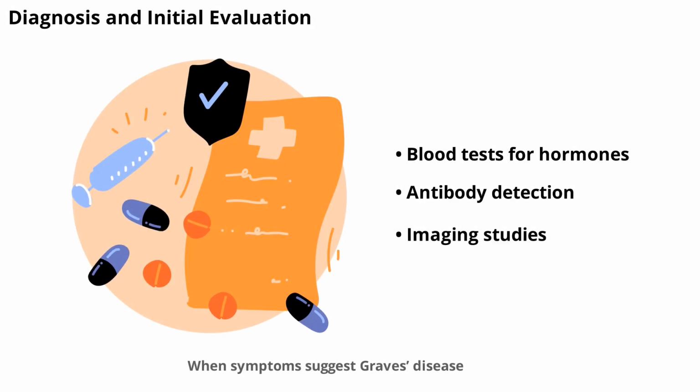When symptoms suggest Graves' disease, doctors perform a series of tests to confirm the diagnosis. These include blood tests to measure thyroid hormone levels and thyroid-stimulating hormone, TSH, as well as tests for specific antibodies. Imaging studies, such as thyroid scans or ultrasounds, may also be used to assess the size and activity of the thyroid gland. Early diagnosis is crucial for starting appropriate treatment and preventing complications.